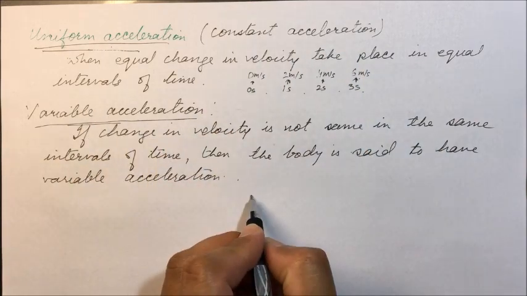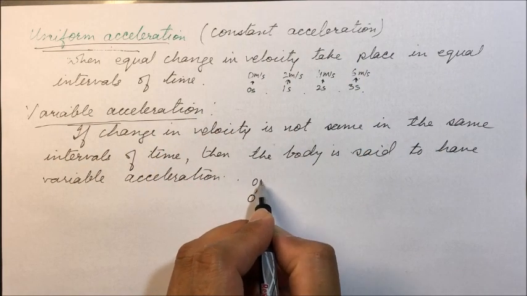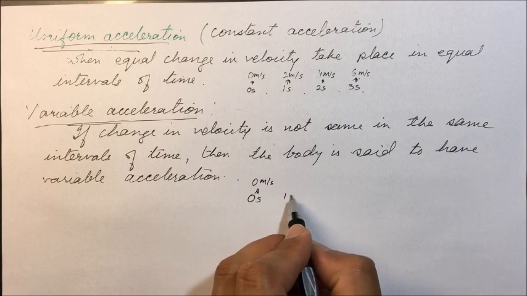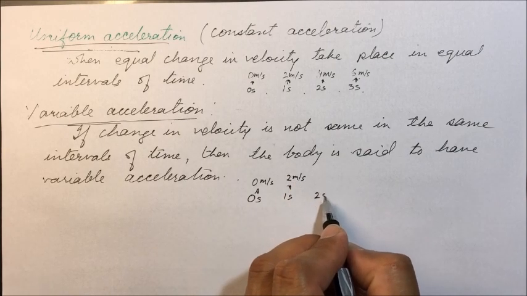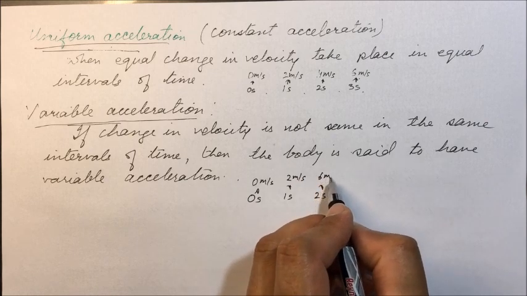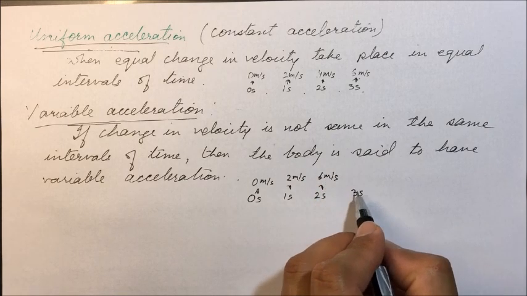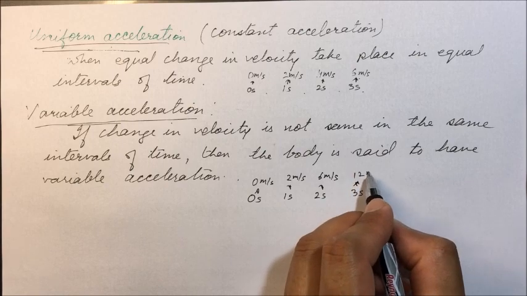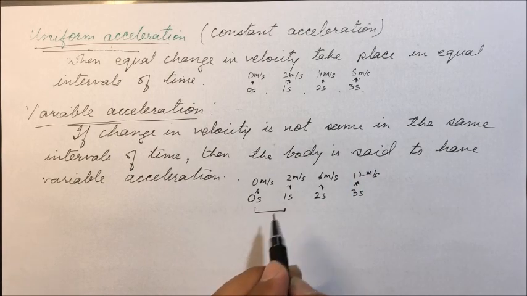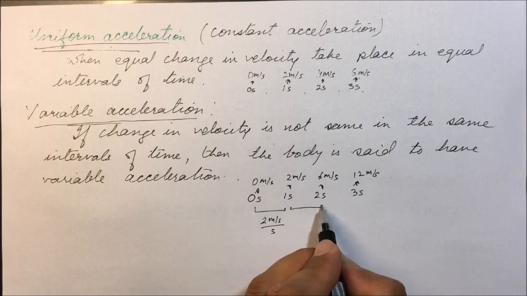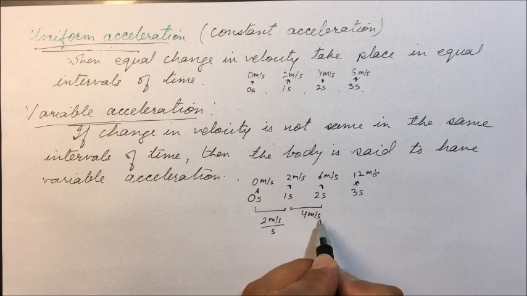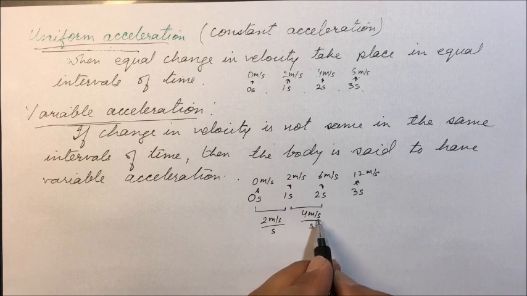Variable acceleration, for example: at 0 second it is 0 meter per second. After 1 second it is 2 meter per second. After 2 seconds it is 6 meter per second. After 3 seconds it is 12 meter per second. So here the change is 2 meter per second per second, here the change is 4 meter per second per second, acceleration is 4 meter per second square.